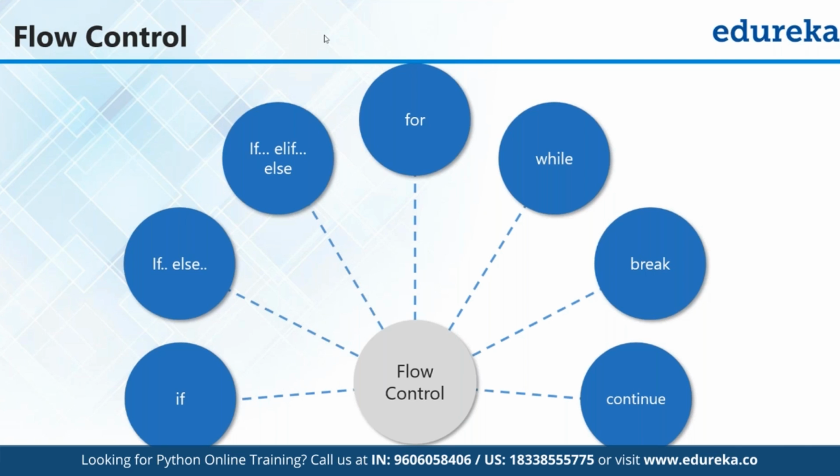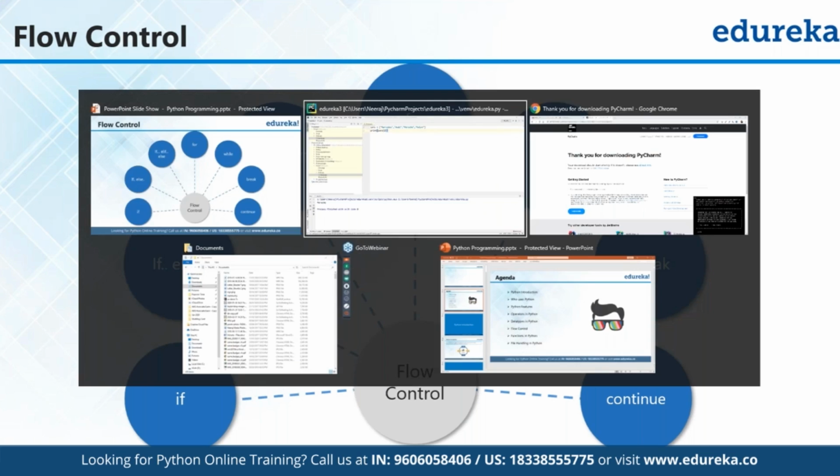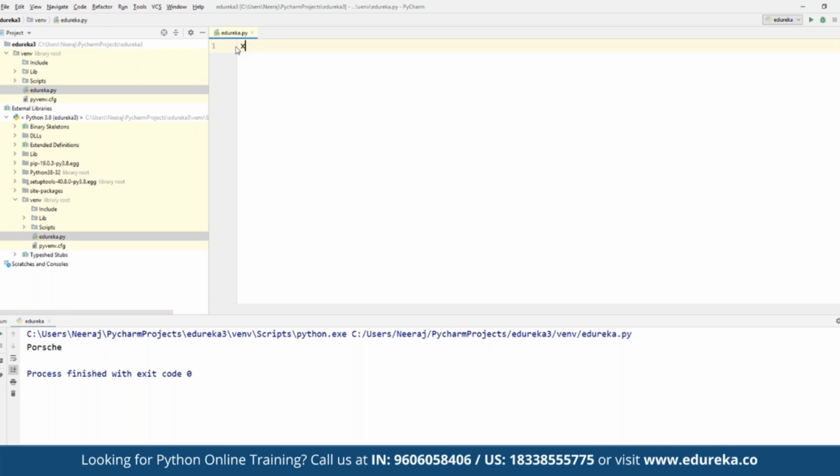Again, if we have multiple conditions, then we can use if else. And if we have any particular loop that we want to iterate, then we can simply use for, while, break, and continue statements, right? So if we have multiple statements to check, we can simply use if else if. We can also use switch statement as well. So we have switch statement also available.